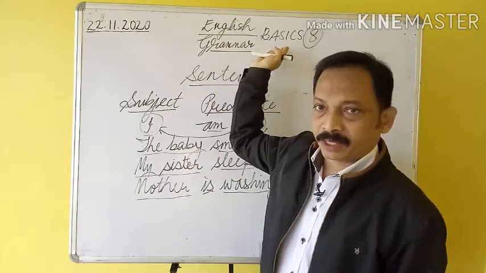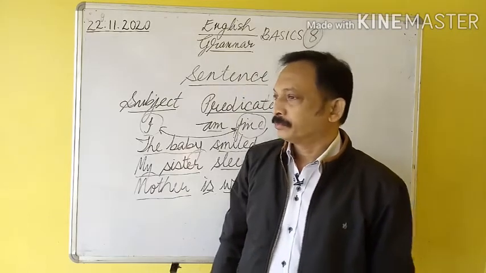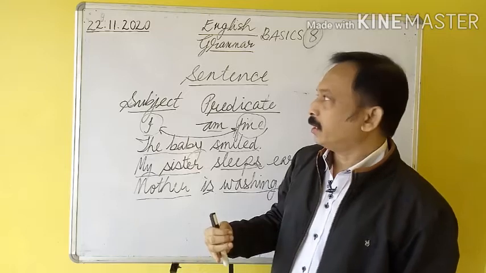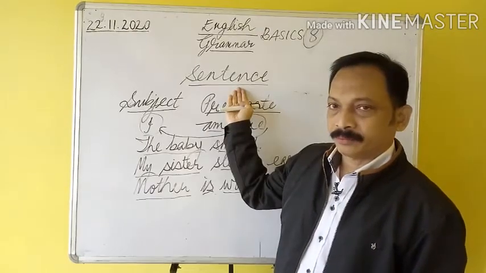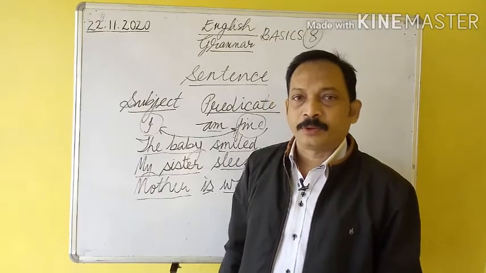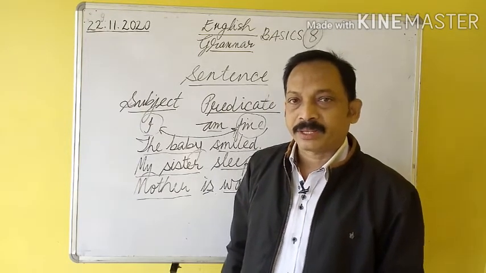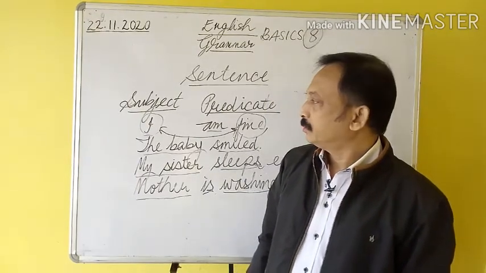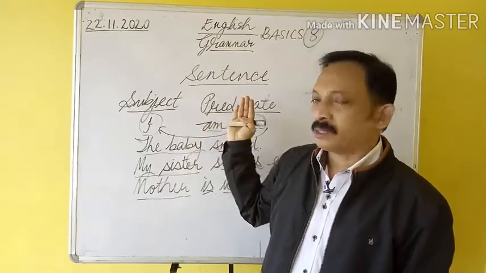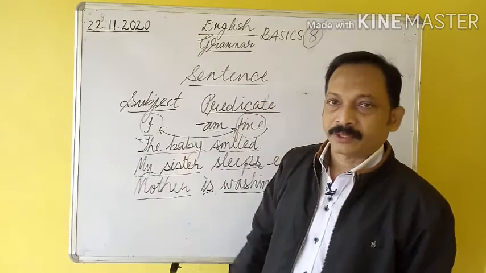English Grammar Basics Part 8. We are once again revising the sentence. A sentence is a properly arranged group of words which makes complete sense. A sentence has two important parts, subject and predicate.